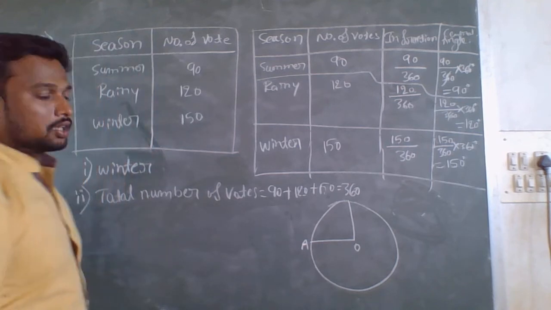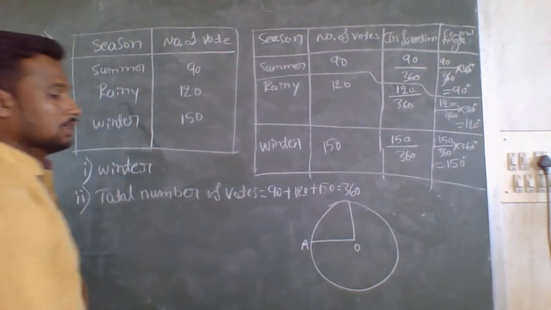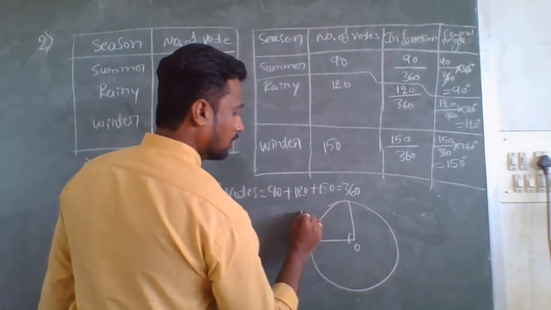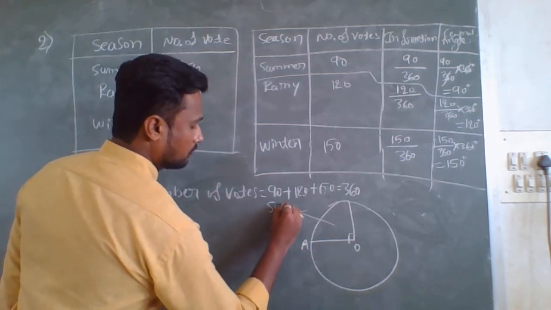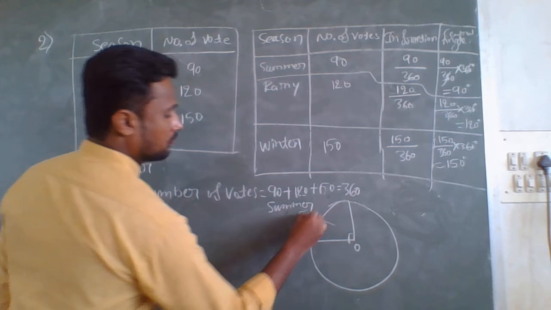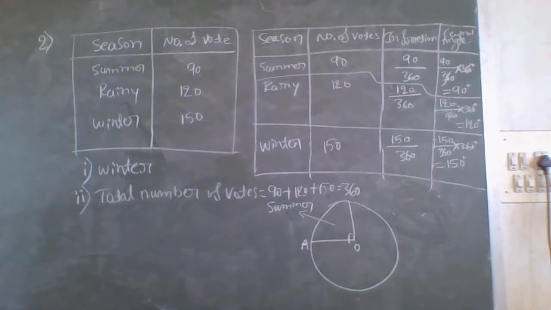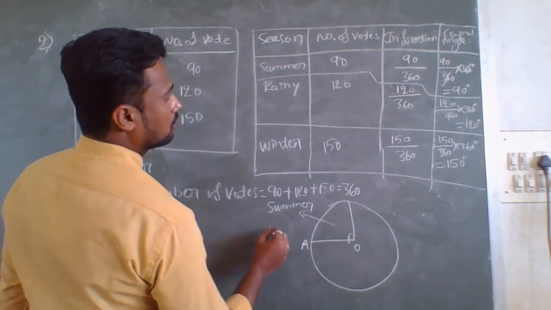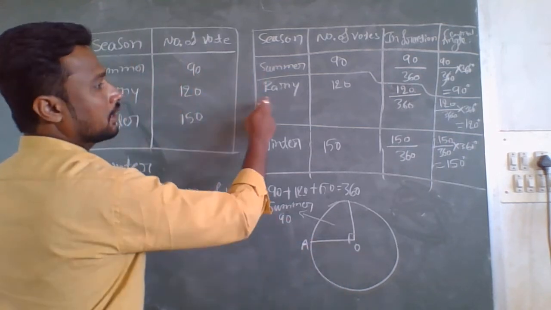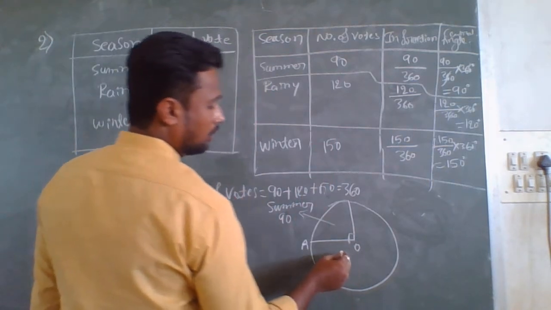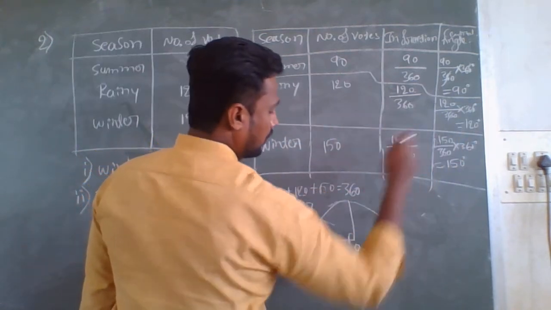Place the protractor on point O. Consider 90 degree here. What does it show? Summer. Number of votes, how much? 90. And next, rainy. For rainy, it is 120 degree.